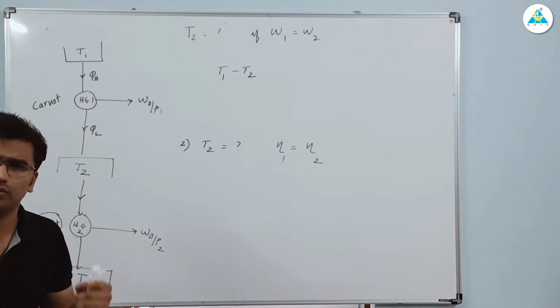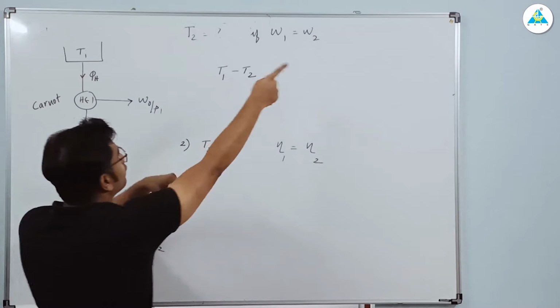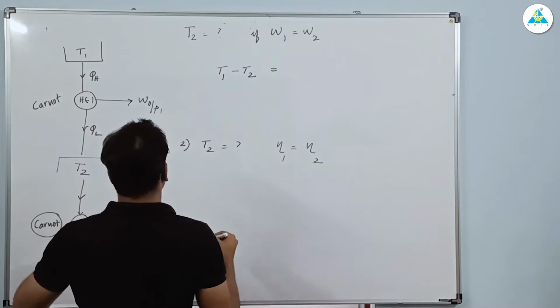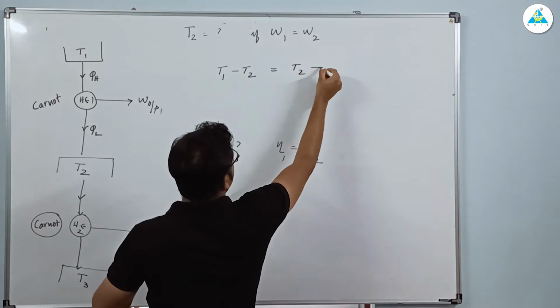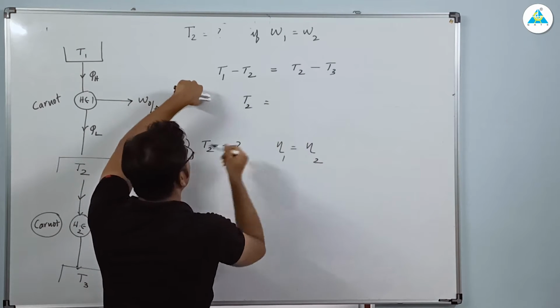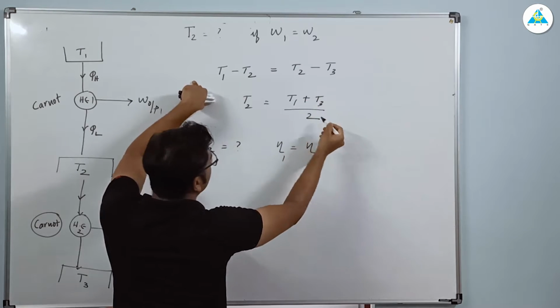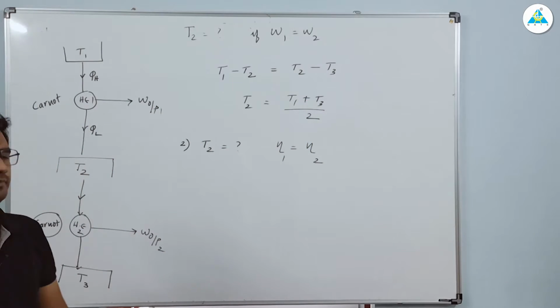After simplification, you can take the ratio, solve and finally find it. What about the second case? It will be T2 minus T3. So the intermediate temperature T2 in this figure will be T1 plus T3 divided by 2.